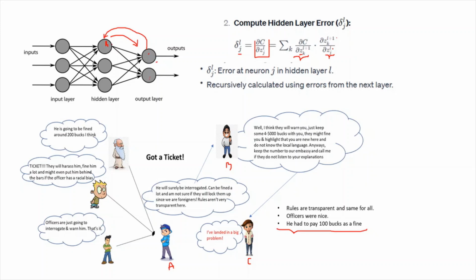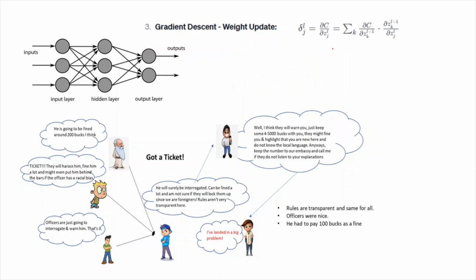Now based on this, finally the weight updation will be made. So we all know from the previous gradient descent algorithms that ultimately the weights and the biases are the parameters which need to be adjusted so that the error is minimized.